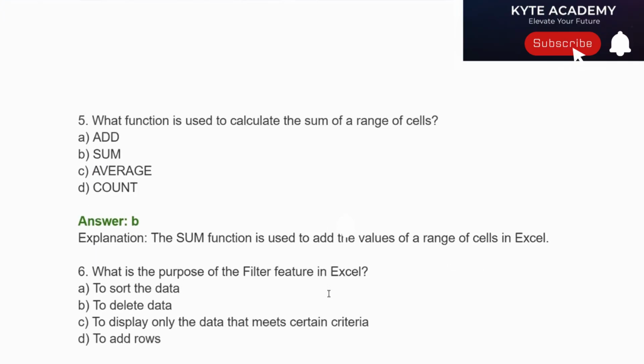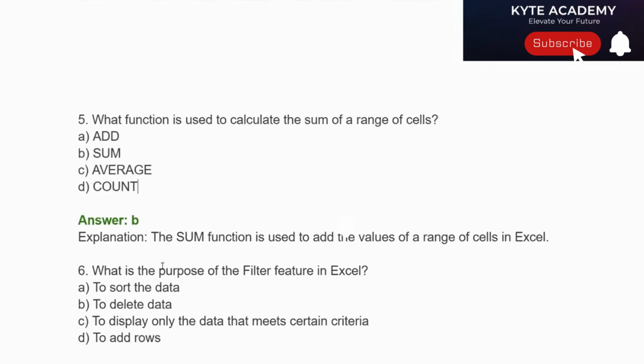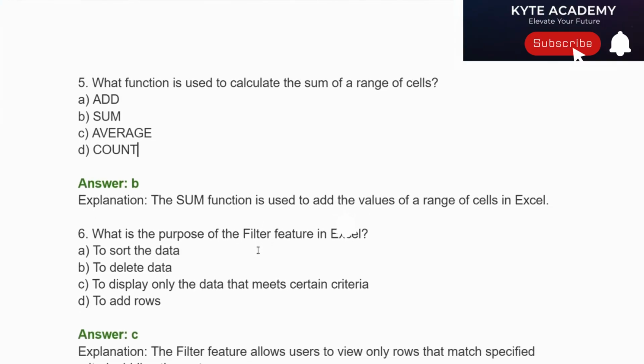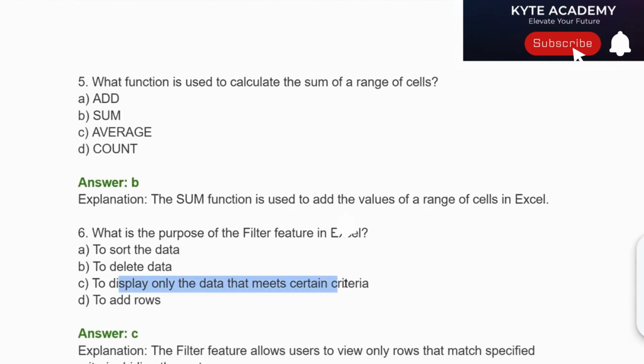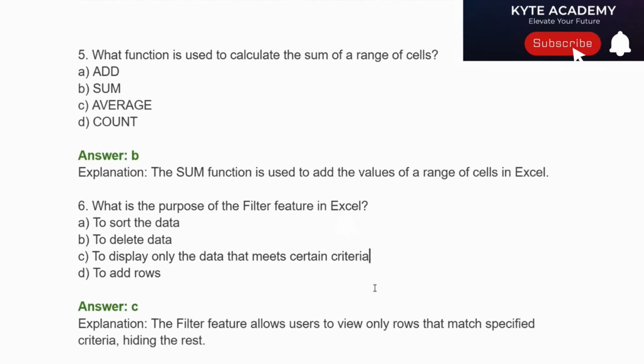Question number 6. What is the purpose of the filter feature in Excel? Option A. To sort the data. Option B. To delete data. Option C. To display only the data that meets certain criteria. Option D. To add rows. Correct answer is Option C. To display only the data that meets certain criteria. Explanation. The filter feature allows users to view only rows that match the specified criteria, hiding the rest.